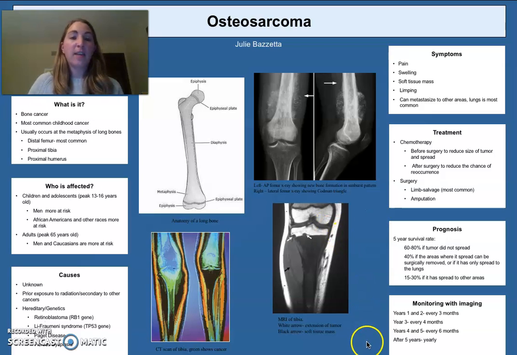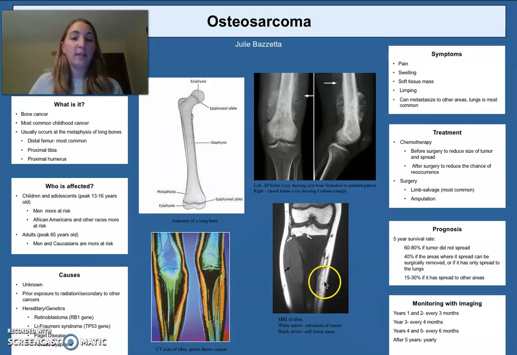The first step of diagnosing a patient with osteosarcoma is an X-ray. And here you can see on the left is an AP femur X-ray. You can see where the arrow is pointing. You can see the sunburst appearance, which shows new bone formation. And on the lateral femur X-ray, it shows right up here the Codman triangle, which is just showing the extension of the tumor.